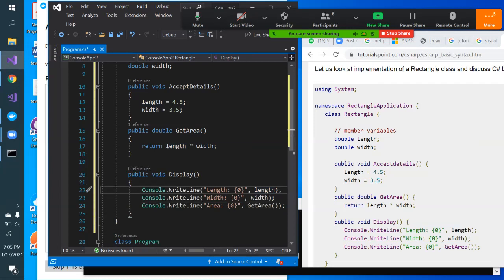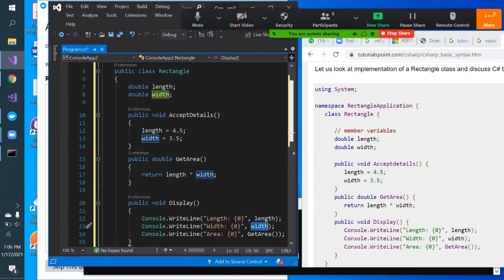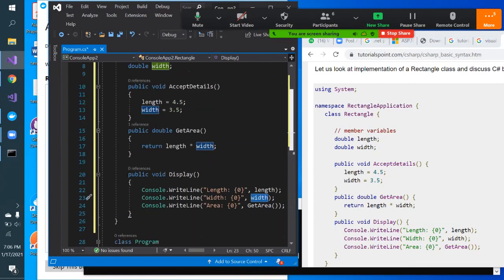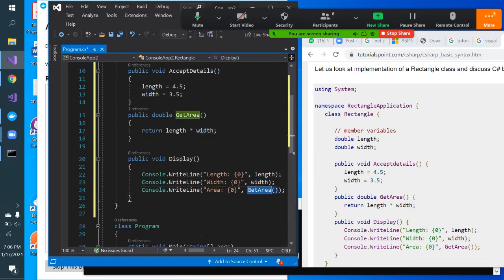Length, curly braces 0 means at the 0th position, what kind of variable I'm interested in putting. This is called string formatting. Basically, comma length. Length is my variable. If I mouse over a variable, it will highlight each and every place where that variable is being used. See, here it is used, here also it is used. GetArea is one of the methods, right? And it will return double. So here it will return the area. That is how I'm printing it.